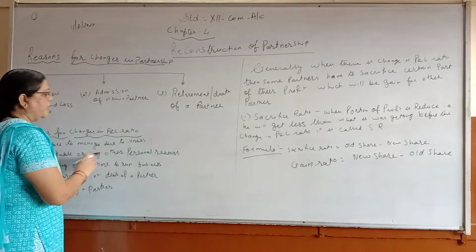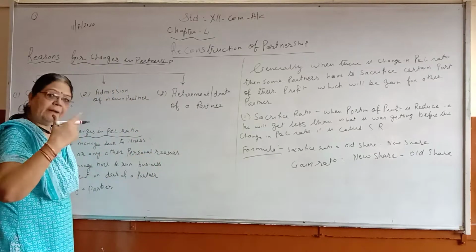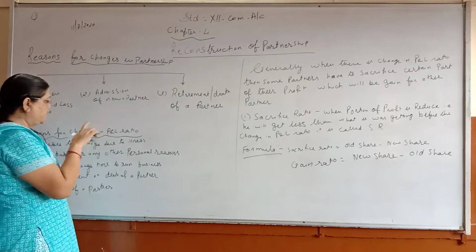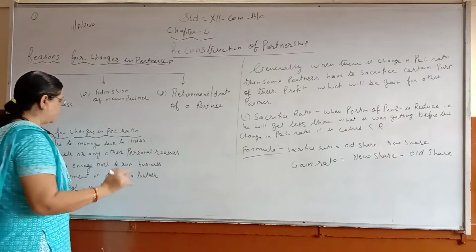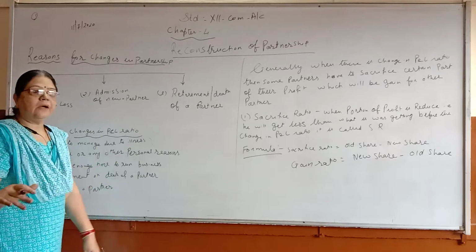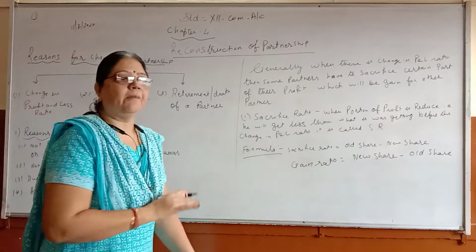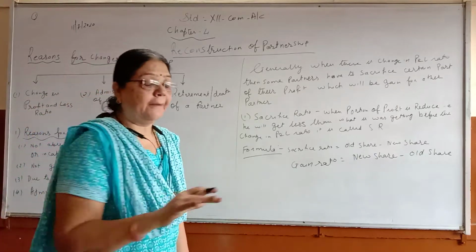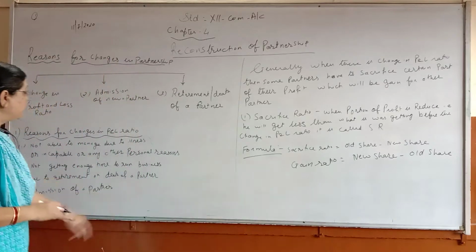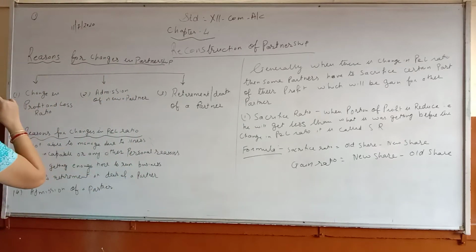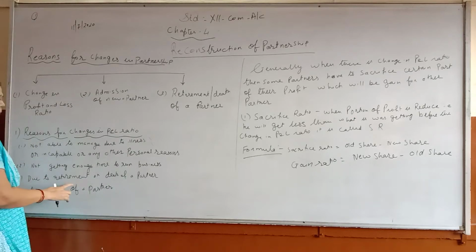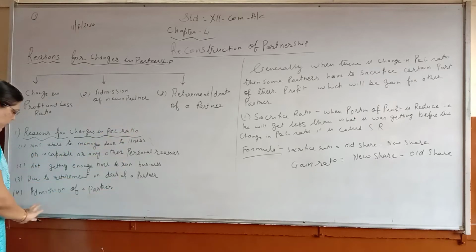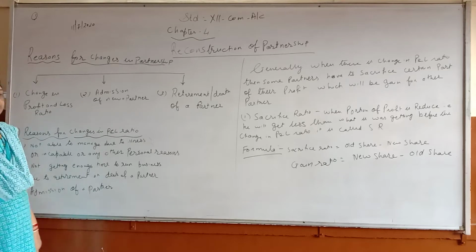So due to illness or personal reason, if you are not able to work, there will be a change in profit and loss ratio. Or if a partner is not getting enough time to run the business, due to that reason you are going to change the profit and loss ratio. Or due to retirement or death of a partner and admission of a partner.